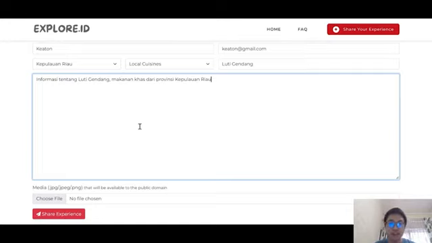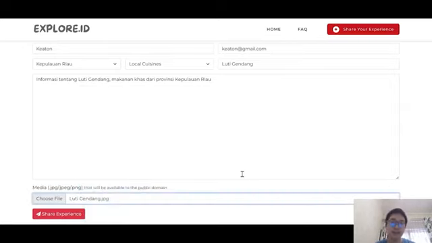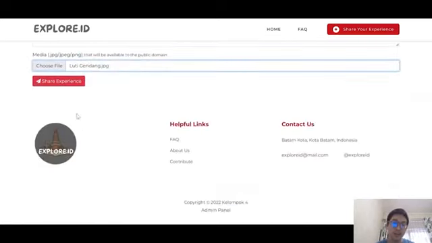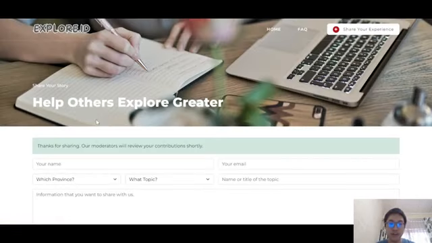Lastly, I would select a picture associated with Luti Gendang. To do that, I just need to click on choose file, select the image, which I have already prepared, and then click on the red Share Experience button. After that, the page will reload by itself and show a notification suggesting that we have successfully sent our message. As you can see, thanks for sharing. Our moderators will review your contributions shortly.